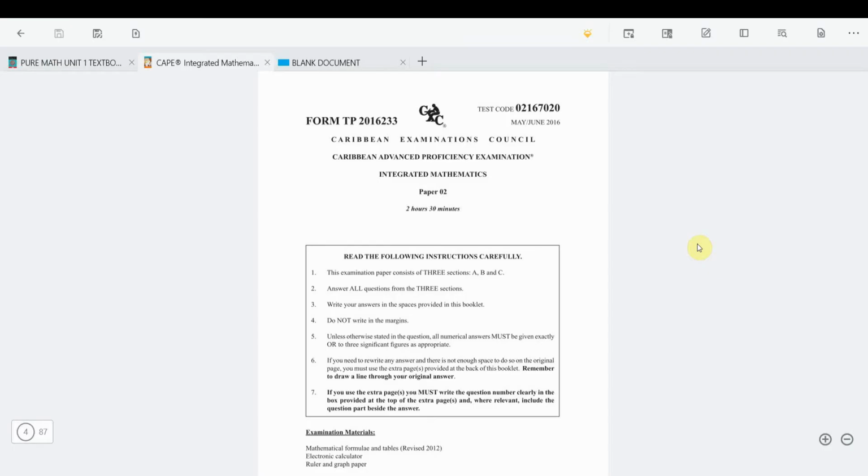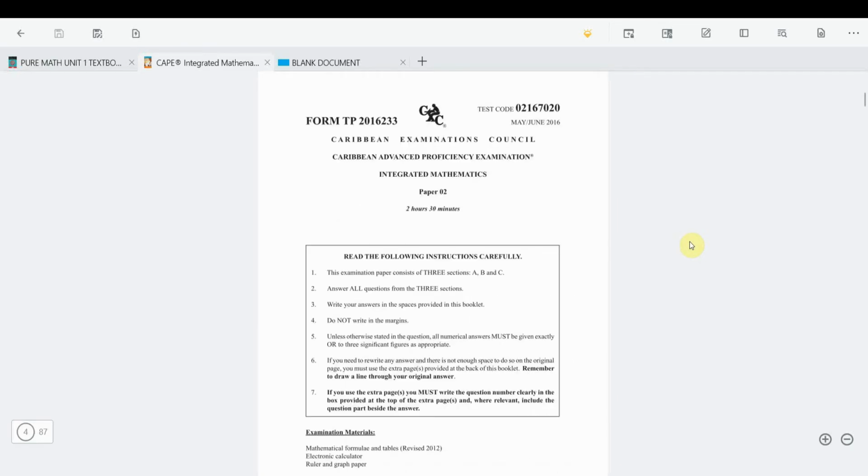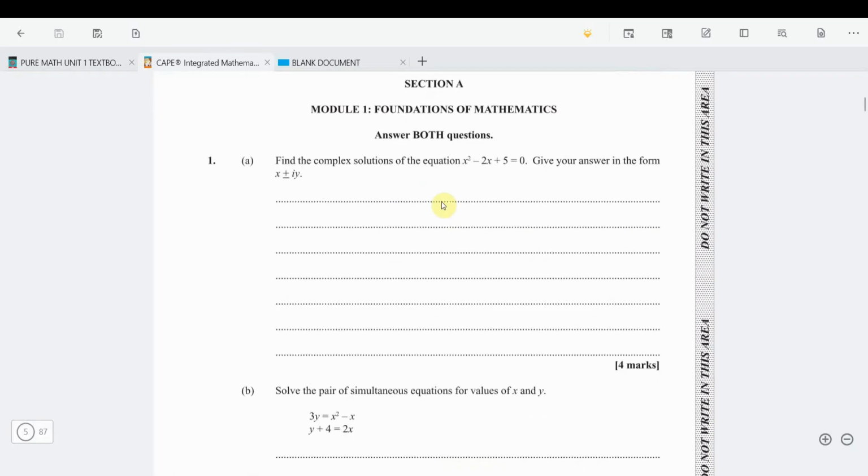Today we will be looking at the Integrated Mathematics June 2016. Nice. So we know it has 3 modules and you need to do every question. Alright, 3 modules, every question, 2.5 hours. So question 1, module 1, Foundation of Mathematics.